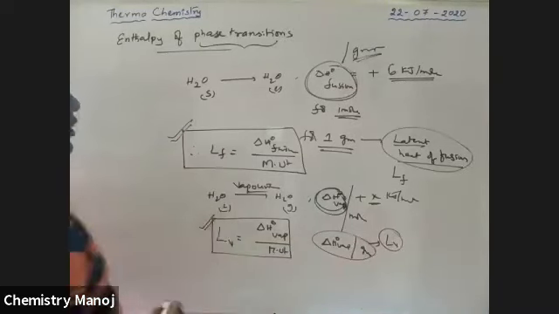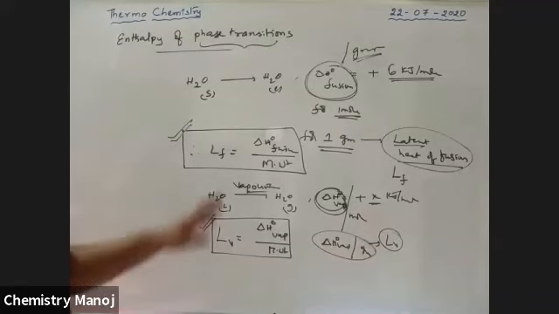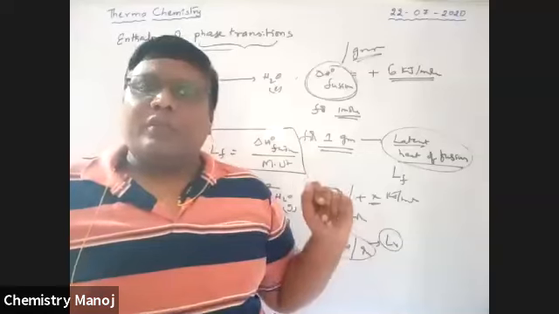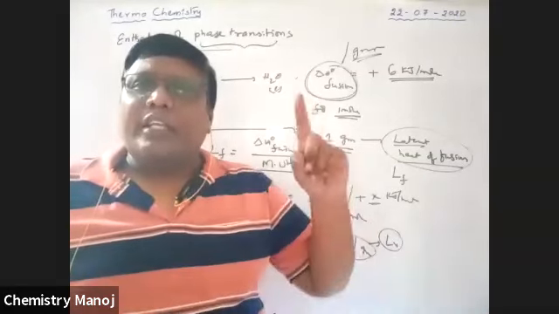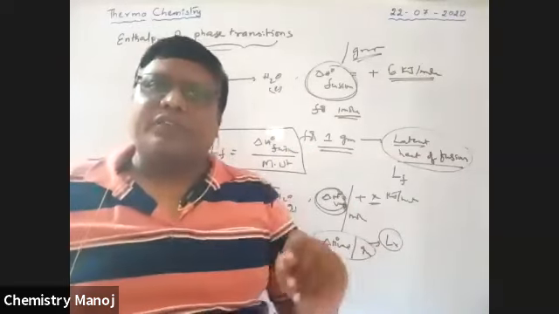Latent heat of vaporization and latent heat of fusion are frequently used in our problems and are very, very important. Latent heat of fusion means the enthalpy of fusion for 1 gram. Latent heat of vaporization means the enthalpy of vaporization for 1 gram.